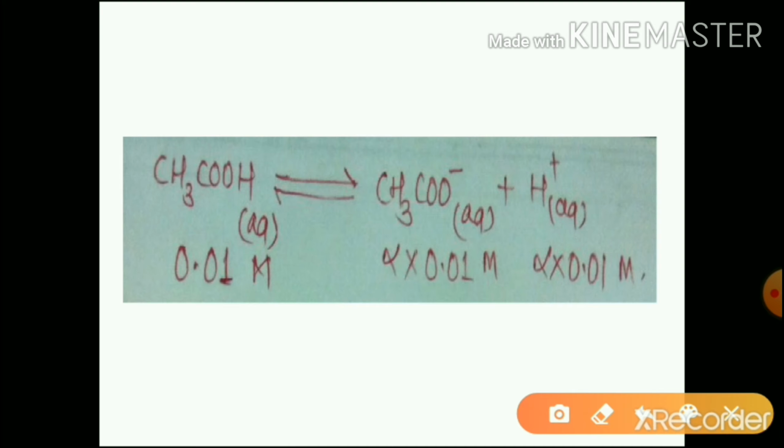See here, acetic acid is a weak electrolyte. Its concentration is given as 0.01 molar. It dissociates into these two ions, and their equilibrium concentration can be determined by multiplying alpha with that concentration, where 0.01 is the concentration of the electrolyte. The hydrogen ion concentration can also be determined as alpha into C, that is alpha times 0.01 molar. In this way you can determine the equilibrium concentrations of cations and anions.